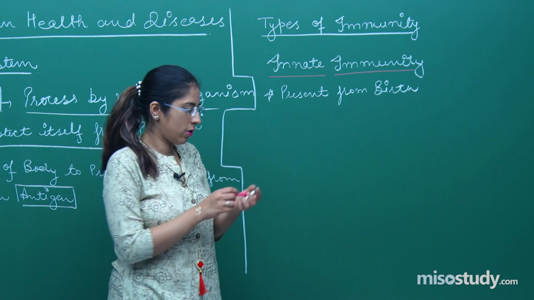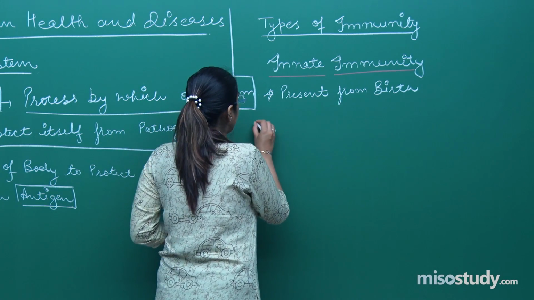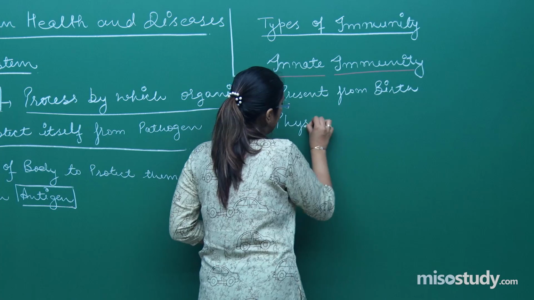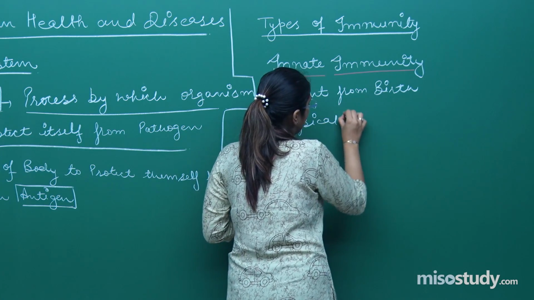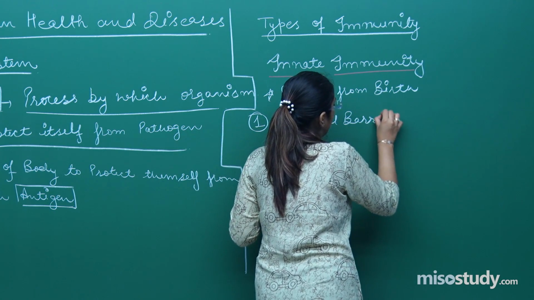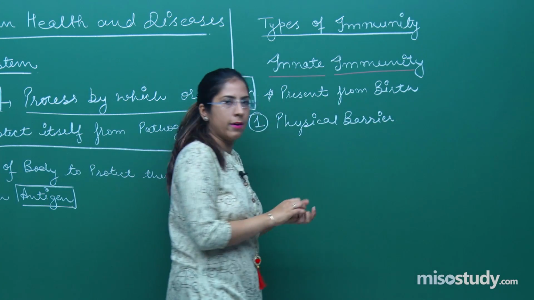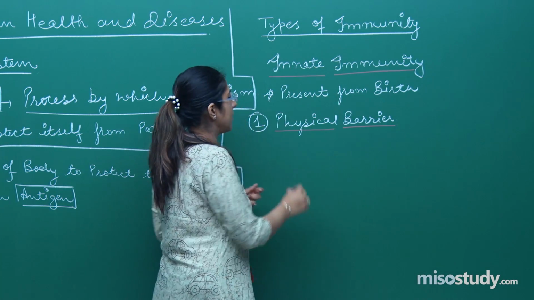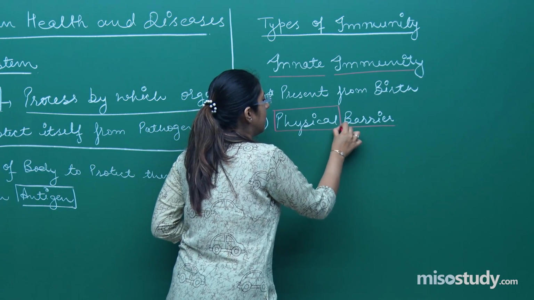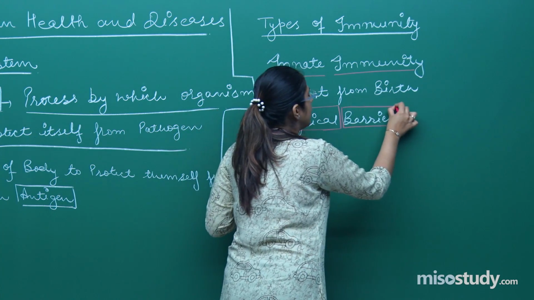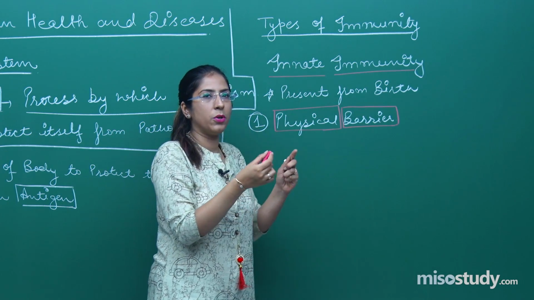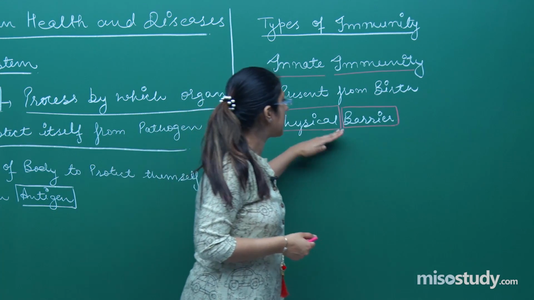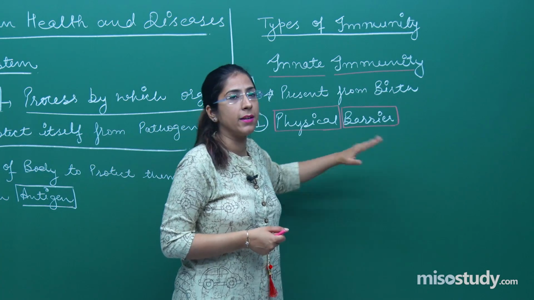First of all, it can be written in the form of physical barriers. As the name indicates, physical barriers protect or do not allow the entry of certain pathogens. These are called physical barriers, right?